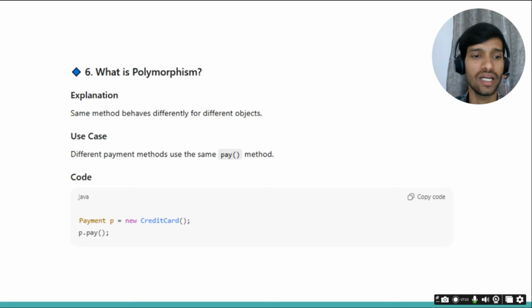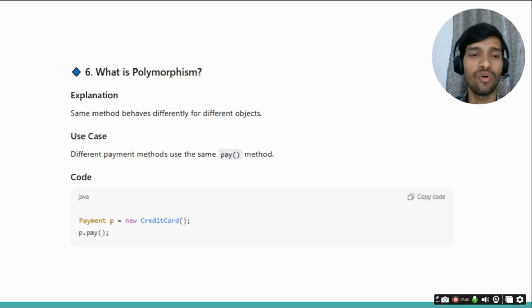As I was explaining previously, let's take it in a different way. For example, we have one class called RBI, and different classes called SBI, ICICI Bank or HDFC Bank.